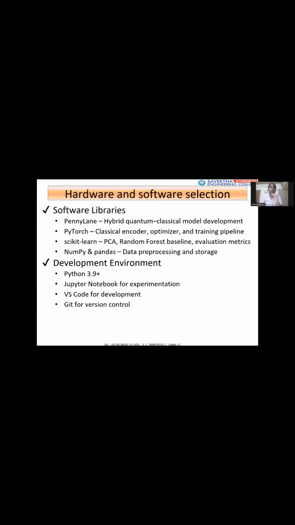As for the software we are using, PennyLane is used for hybrid quantum-classical model development, and PyTorch is used for classical encoder optimization and the training pipeline. Then we are using Scikit-learn, which is used for PCA, the random forest baseline, and evaluation metrics, and then NumPy and Pandas, which are used for data preprocessing and storage. The tools we need are Python, Jupyter Notebook, VS Code, and GitHub.